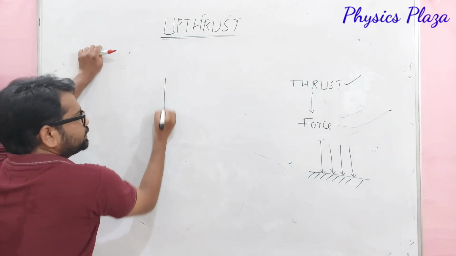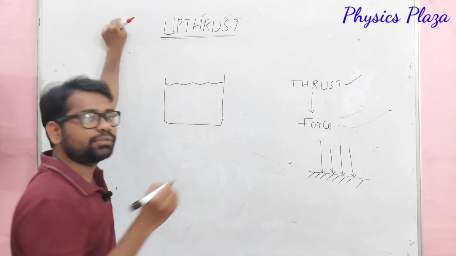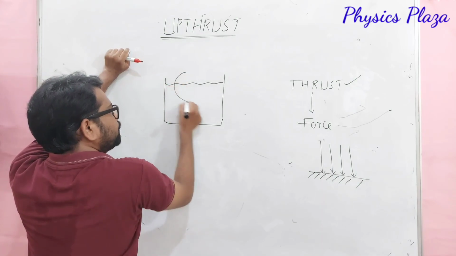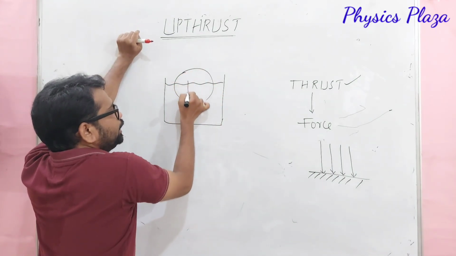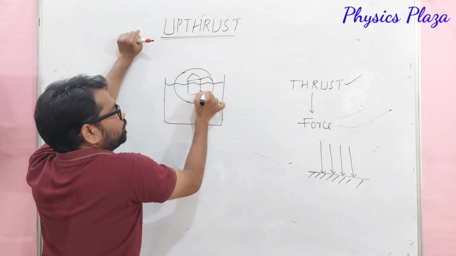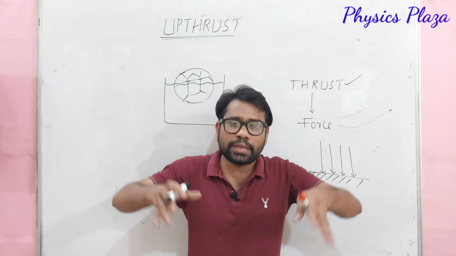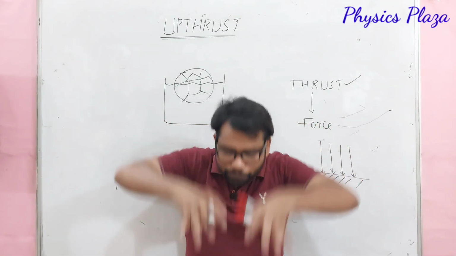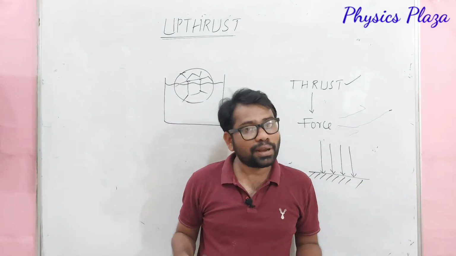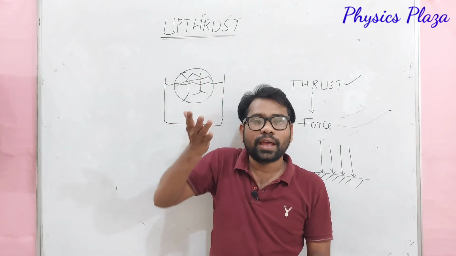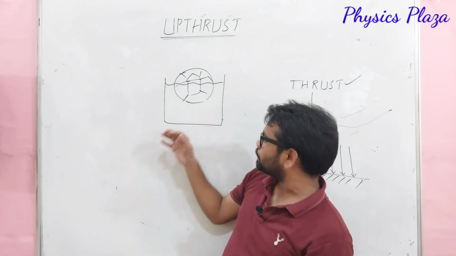Here let us consider a vessel in which some fluid, that is a liquid, is taken. In this, for example, you can take a football. When you try to immerse this football into the water, we have to exert some force so that we can immerse the ball into the water. The moment you withdraw the force, the ball will come out again, as if somebody hiding in the water is pushing it vertically upwards. Do you think that somebody is hiding in the water?